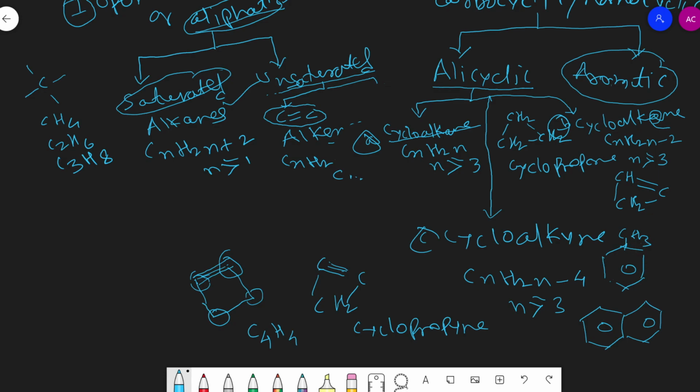Here a methyl group is a substituent on this benzene ring. All atoms present in this methylbenzene are only carbon and hydrogen, but it has the characteristic properties of benzene. So we can say that methylbenzene, also known as toluene, is an example of aromatic hydrocarbon.